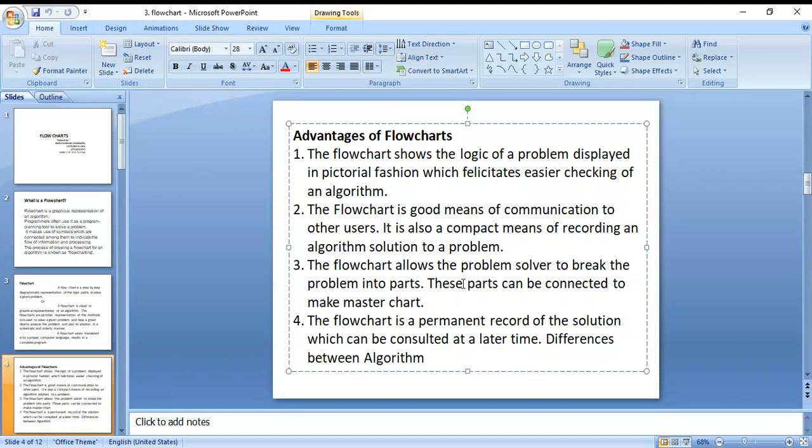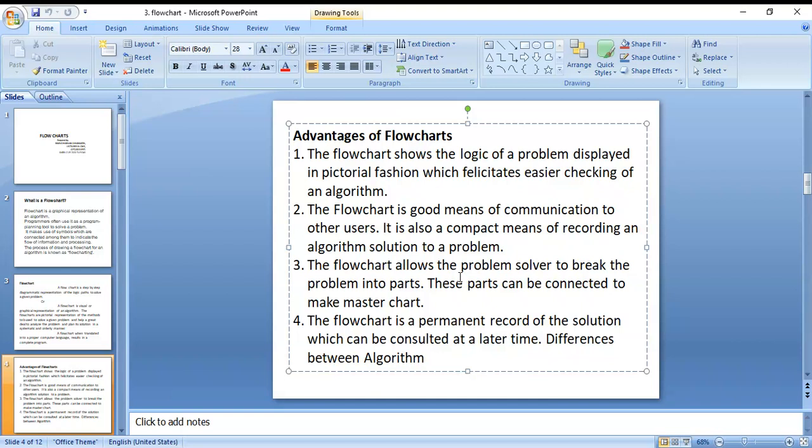And third, the problem solver can break his problem into smaller parts. When his problem is complicated, it is divided into smaller parts, which are assigned to different users.